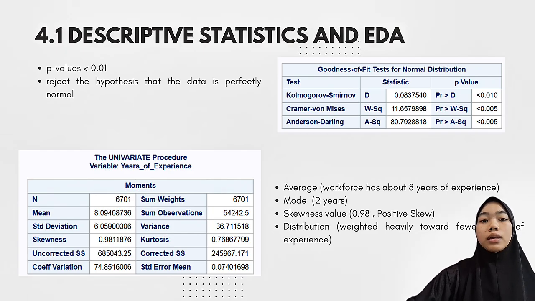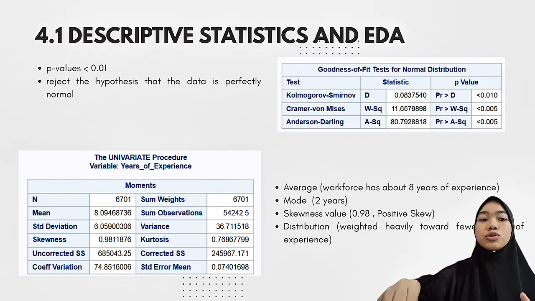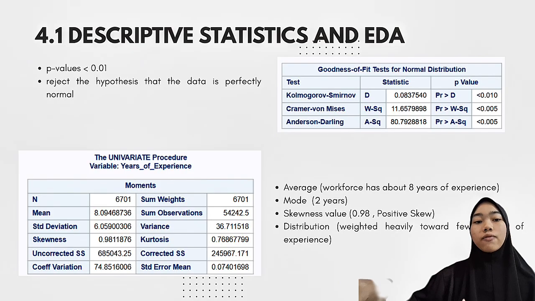And then next, we can look at the years of experience among the individuals in our dataset. So the average is about 8 years of experience, but we can look at the mode that is 2 years, so we can say that mostly it is about junior professionals, and the skewness value is 0.98, that is a positive skew, meaning that the data is weighted heavily towards few years of experience.